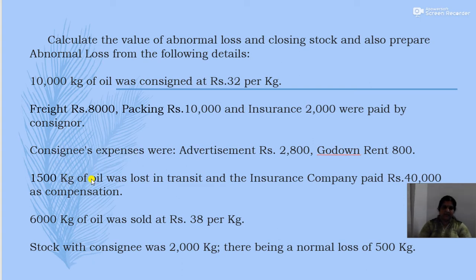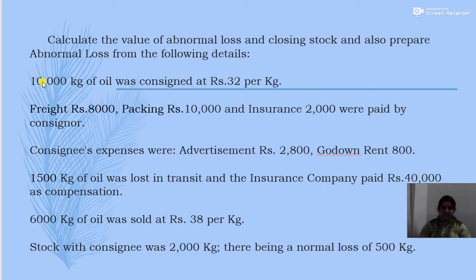Then 1,500 kg oil was lost in transit. So the abnormal loss is 1,500 kg of oil. Then it was insured and the insurance company paid rupees 40,000 as compensation. Then you have to calculate the value of abnormal loss. Then 6,000 kg of oil was sold at rupees 38. So the sales is 6,000 kg at the rate of rupees 38 per kg. Then stock with consignee was 2,000 kg, there being a normal loss of 500 kg. So the normal loss is 500.